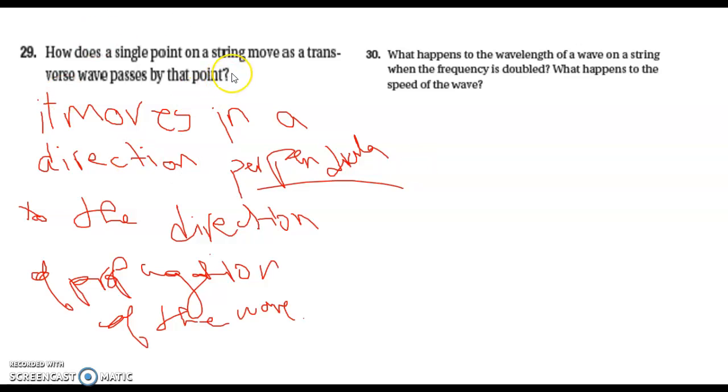How does a single point on a string move as a transverse wave passes by that point? It moves in a direction perpendicular to the direction of propagation of the wave.